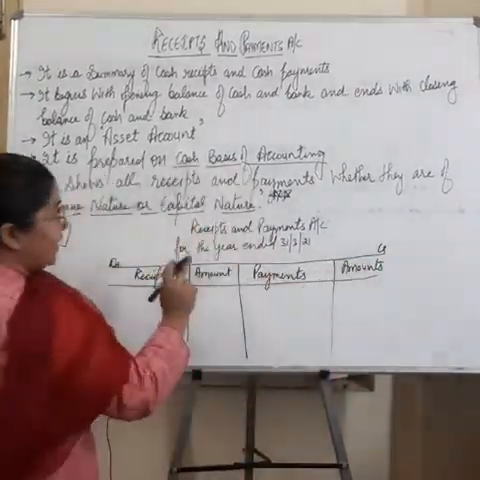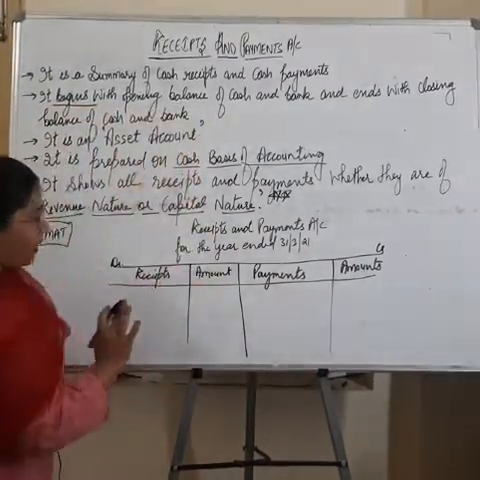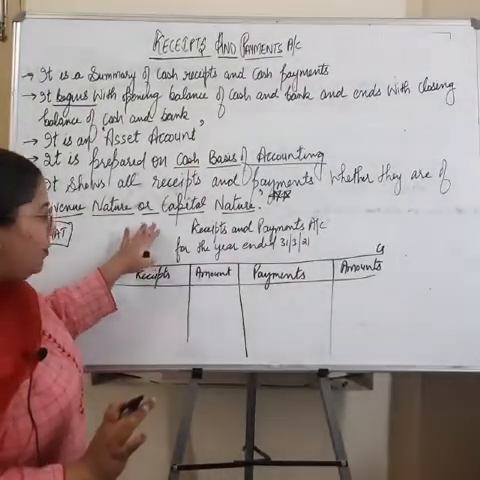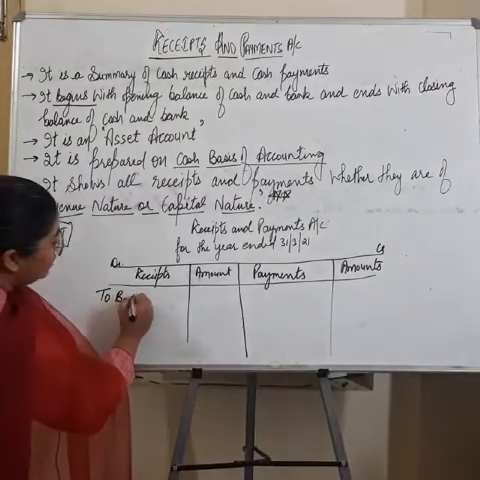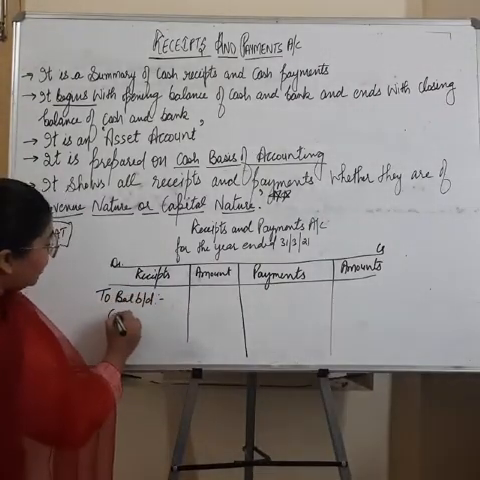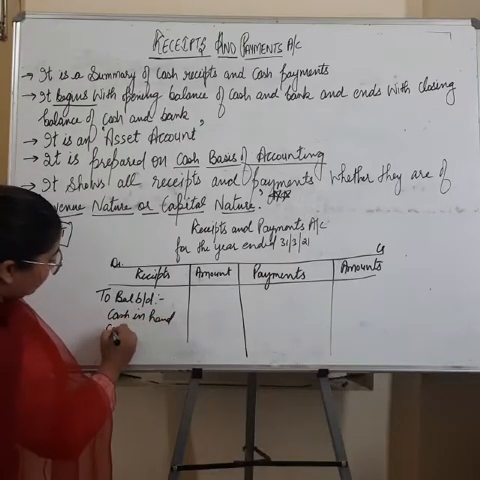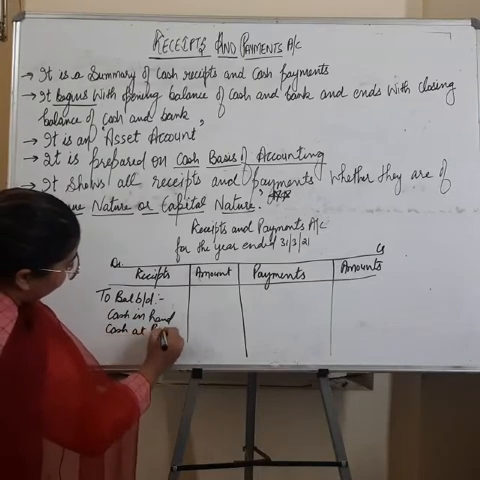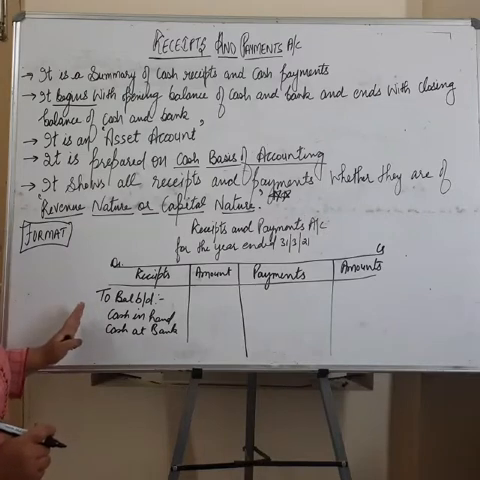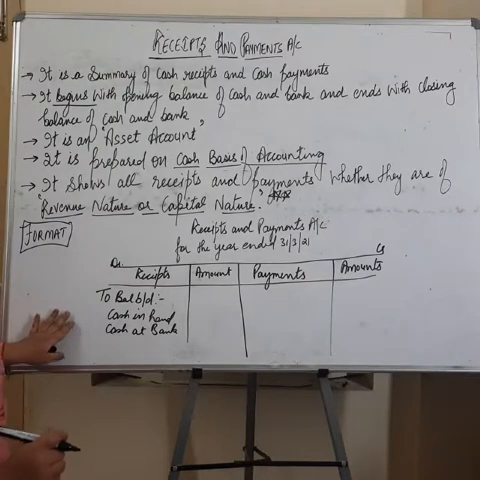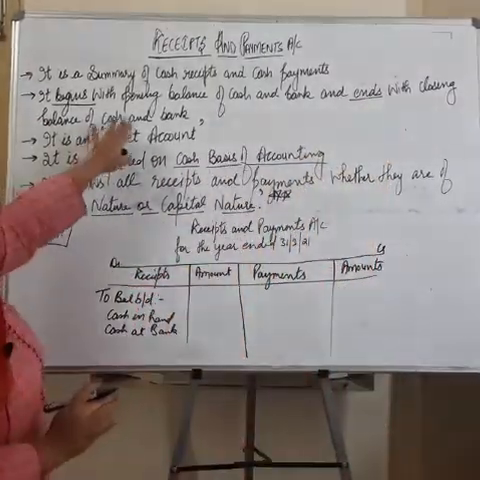Now let's read again. Our point number 2, it begins with opening balance of cash and bank. It means whenever we have to start our receipts and payment account, we have to begin our account with balance brought down. Whether we are having cash in hand, like opening balance of cash, or the balance at bank, to cash at bank. So we have to start our receipts and payment account with the opening balance of cash and bank. Then it ends with closing balance of cash and bank.